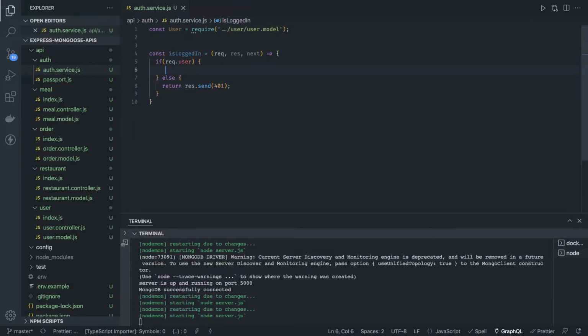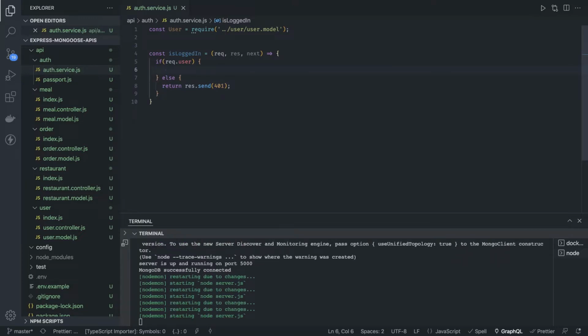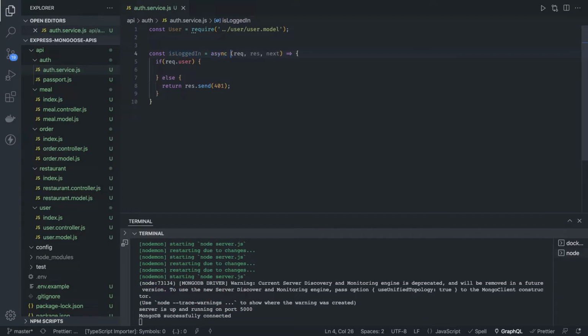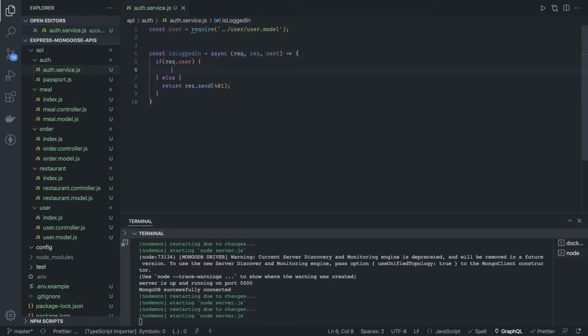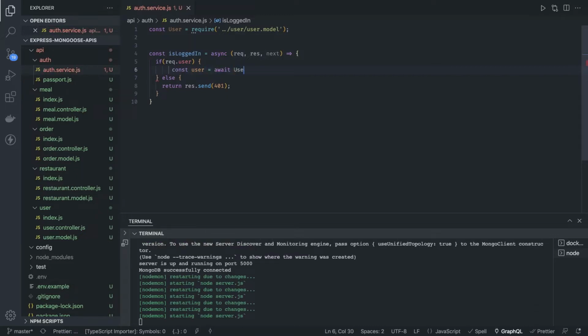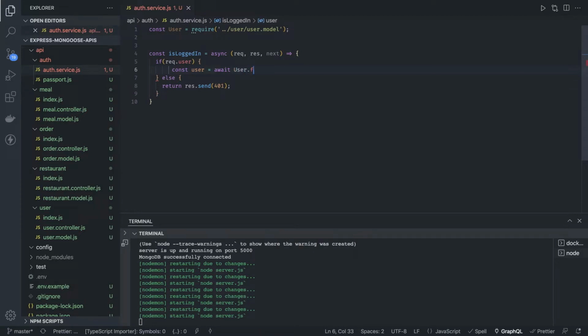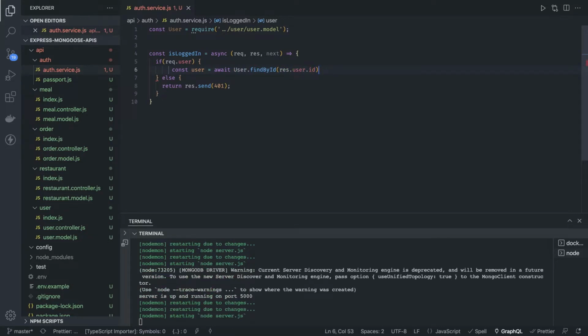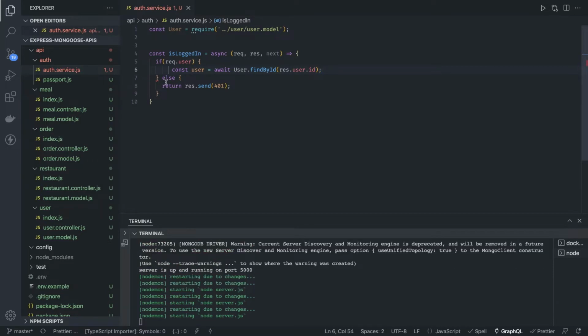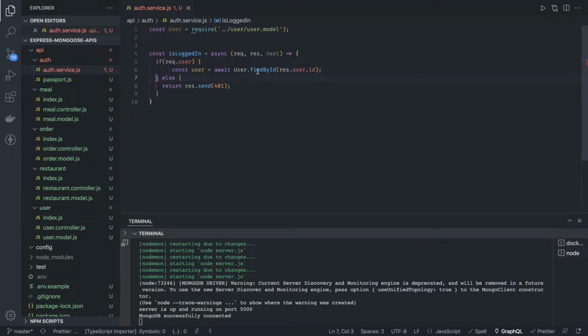If we got the user object, then we can convert this into an async function and write await here: const user = await User.findById, and request.user already contains the user object, so request.user.id.